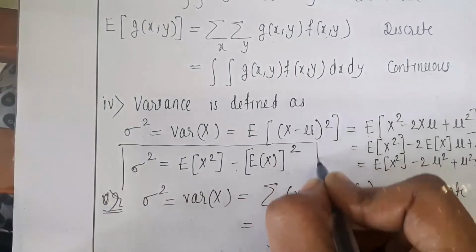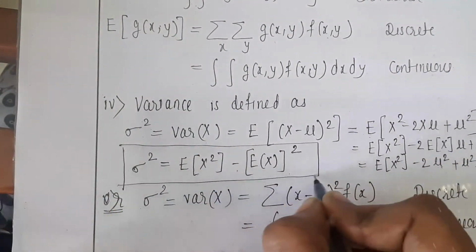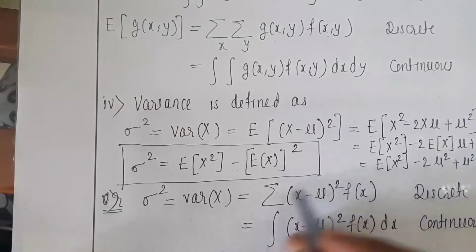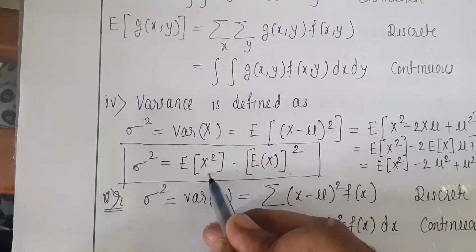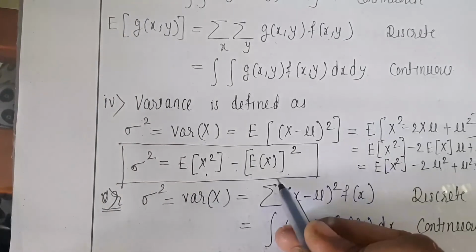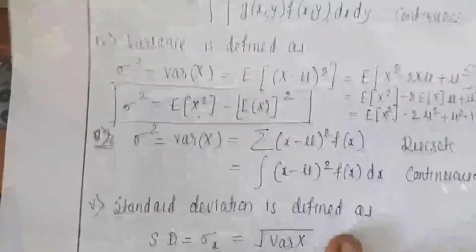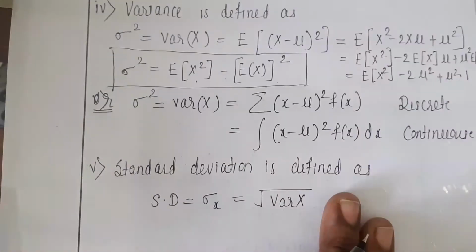It is expectation of x square minus expectation of x whole square. Instead of using this, we are going to use this formula most of the time, expectation of x square minus expectation of x whole square. So remember this formula for variance of x.